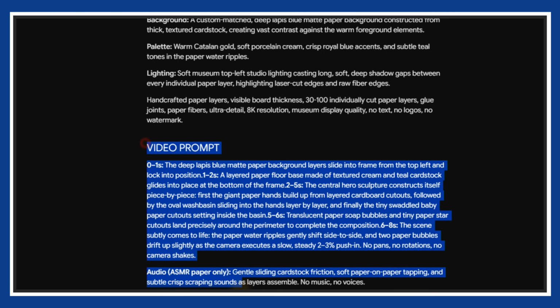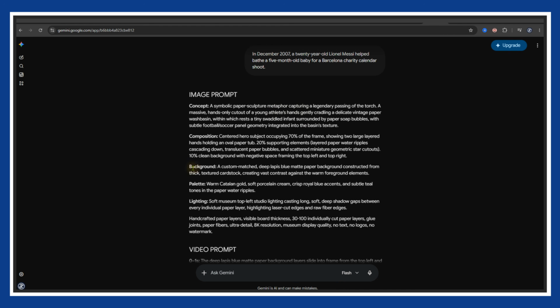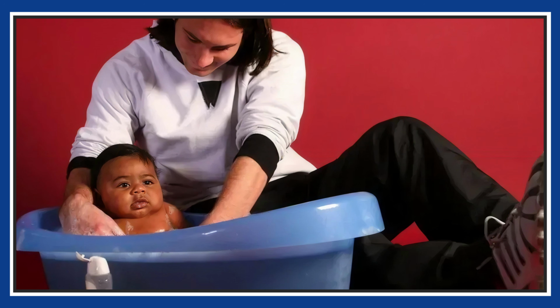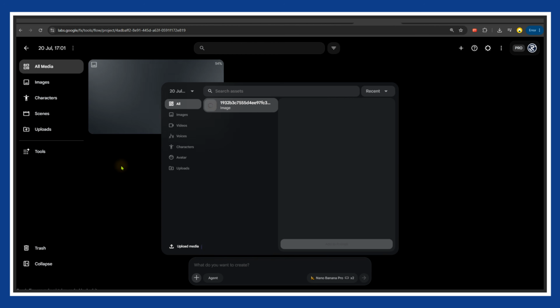Normally, I'll use these prompts directly inside Flow with Nano and Veo to create the visuals. However, our first scene features the real iconic photo of Messi and Lamine Yamal. So instead of generating it with AI, I'll use the original image, converting it into paper style. Here is how to do that.